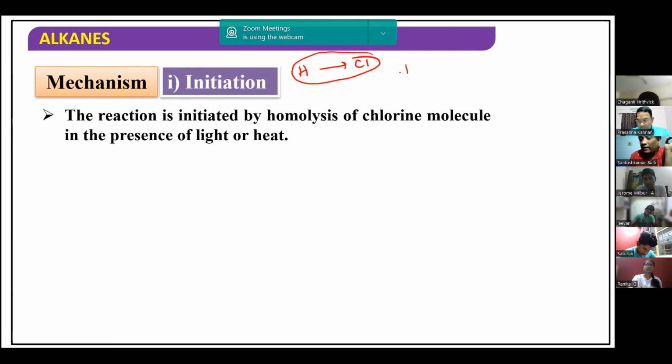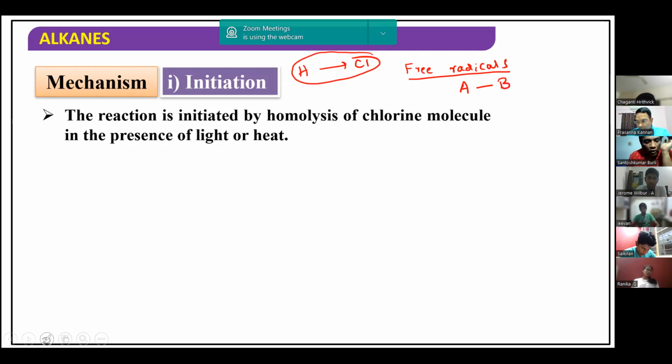What do you mean by free radical? In the first chapter you must have come across free radicals. Free radicals are the intermediate species obtained when a molecule undergoes homolytic cleavage. I hope you remember this.